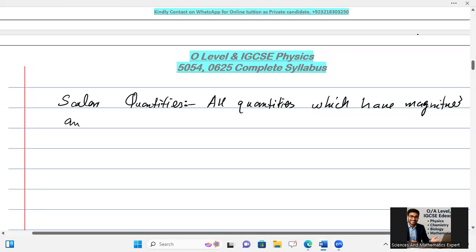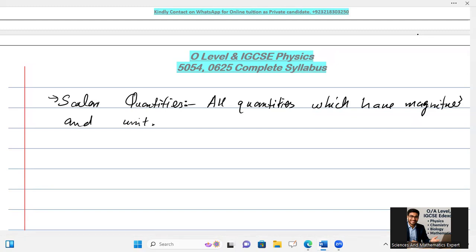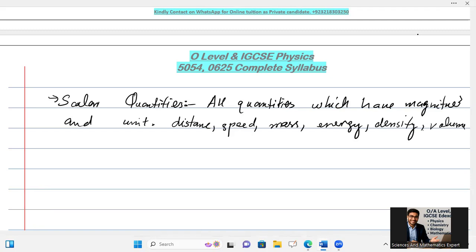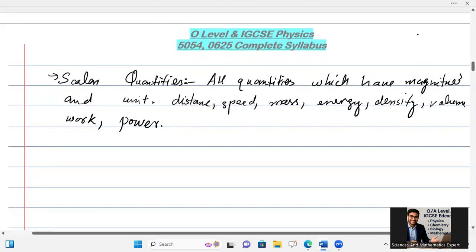Magnitude and unit. So direction is not involved in scalar quantities. Let's suppose it can be distance, speed, mass, energy, density, volume, work, or power. All these are examples of scalar quantities.